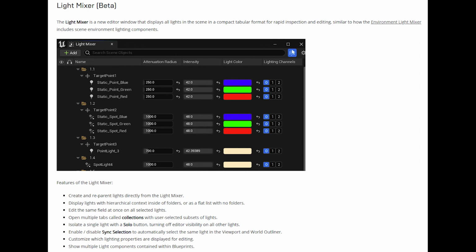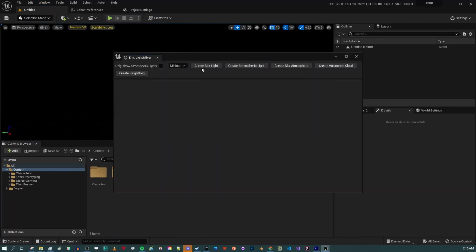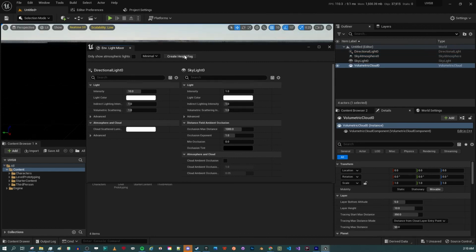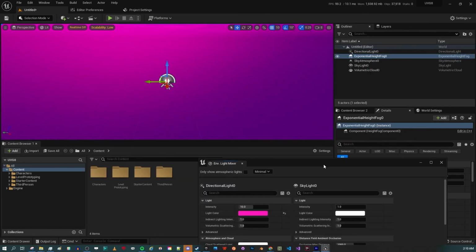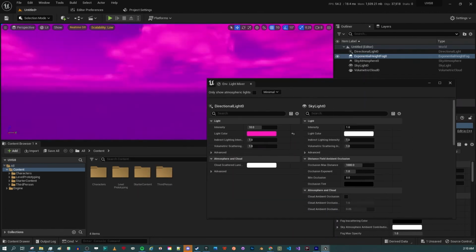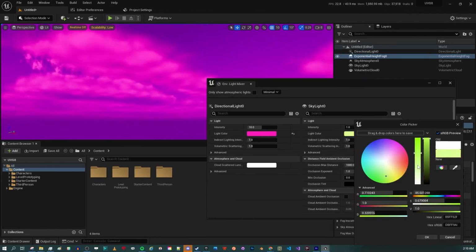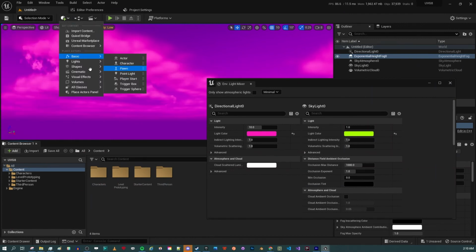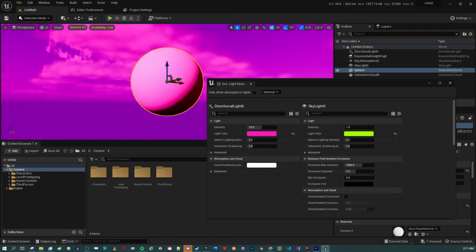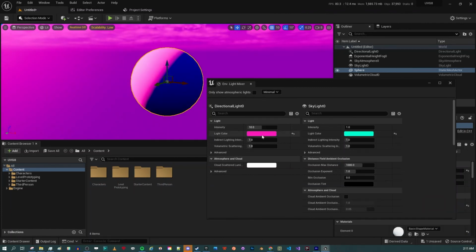Light mixer, something that I hope is going to be in Fortnite, because this is also such a quality of life improvement, along with environment light mixer, which allows you to quickly set up the lighting for your scene, which previously you would have to dig for a little bit more. Here you have everything in one place, and similar to light mixer, you have all the lights in one place. You can play with them, see what the values are on them. Very cool. And yeah, in Fortnite we're going to have a lot of lights already running, right? So it would be so good to have this thing. Epic, please, fingers crossed.